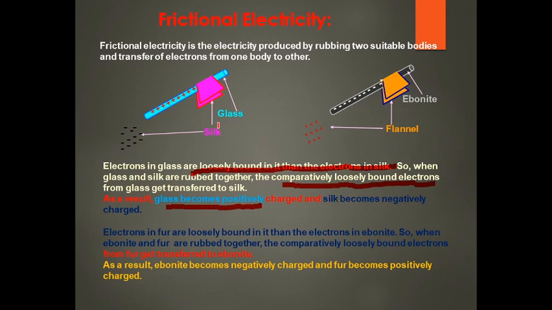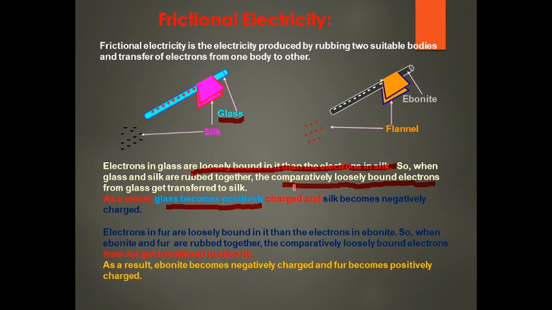In glass and silk, when one is rubbed over the other, the loosely bound electrons transfer from the glass rod to the silk. So the glass becomes positively charged and silk becomes negatively charged because of the excess negative charge received by the silk cloth.